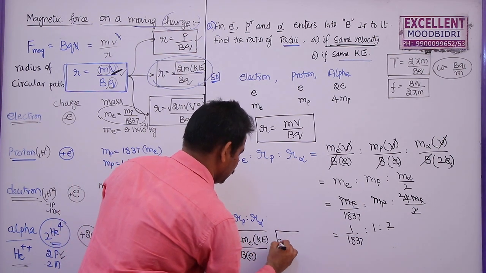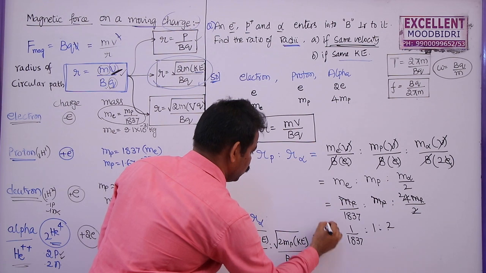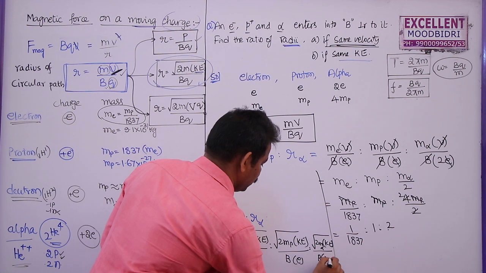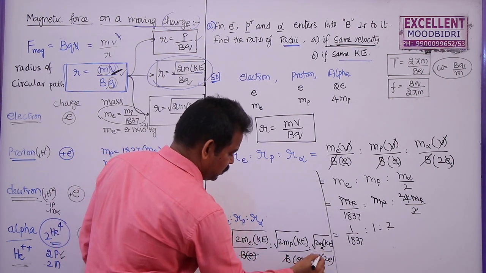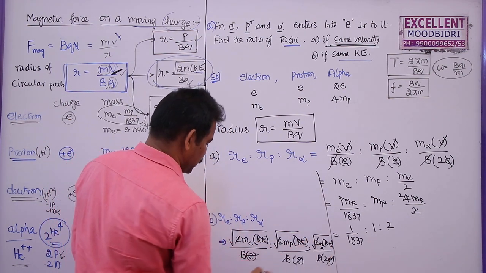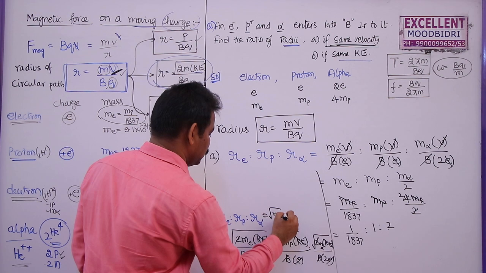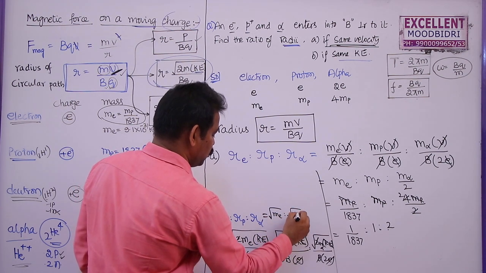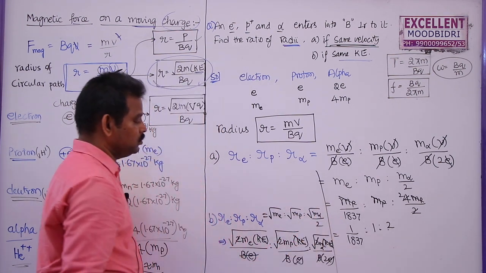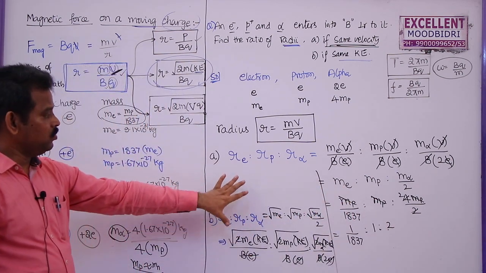This is root over 2 mp KE by Be. And the third one is root over 2 m alpha KE by B 2e. You can cancel B and KE, and the 2 gets canceled. The ratio becomes root of me is to root of mp is to root of m alpha by 2. As we know the relation between electron mass and proton mass, if you substitute you will get the same thing. So this is how you can solve this problem.